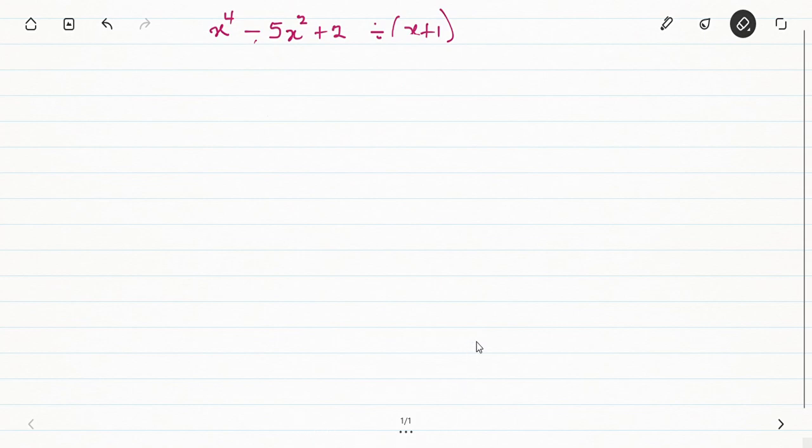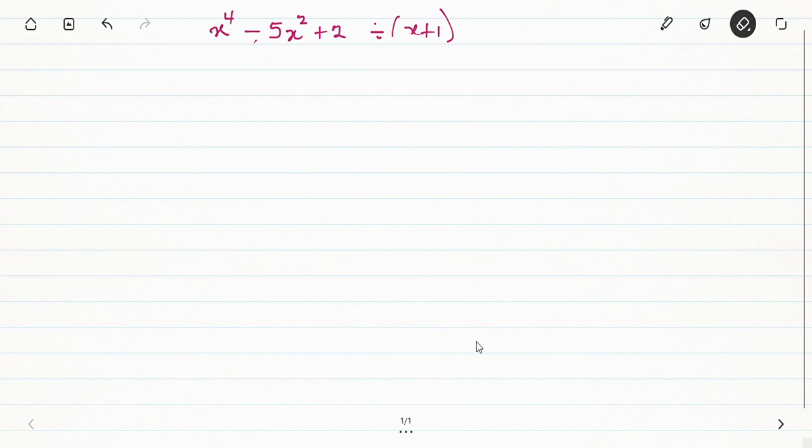Today I have a question on polynomials I want us to look at. We are dividing x raised to the power 4 minus 5x squared plus 2 by x plus 1. Now, we have to understand that when we divide and we get a remainder, it means that x plus 1 is not a true factor. But if we don't get a remainder, it means it is a true factor. That is something that we have to know and be careful about. It's very, very important that we know that.